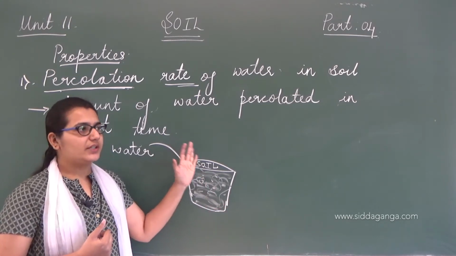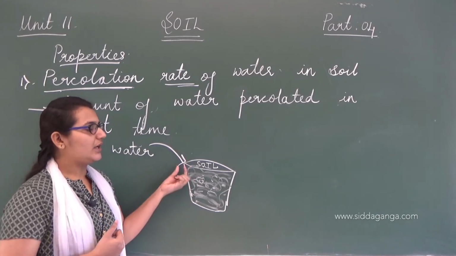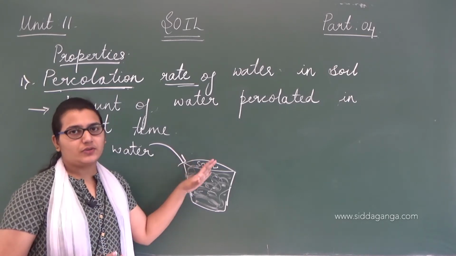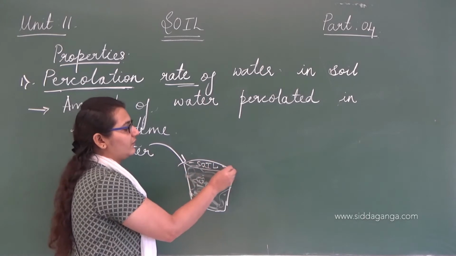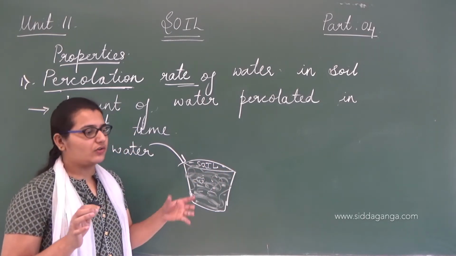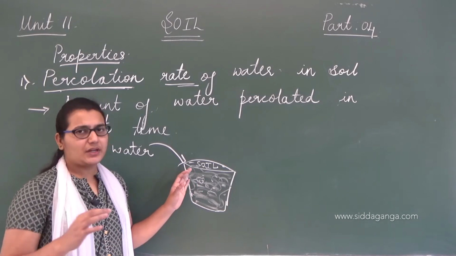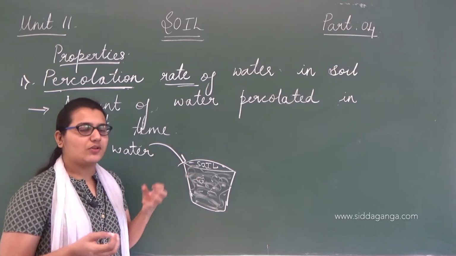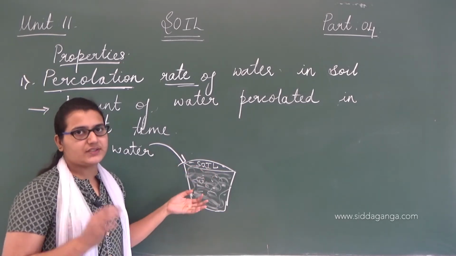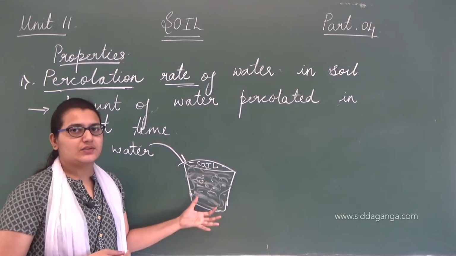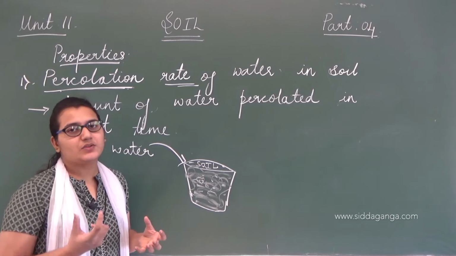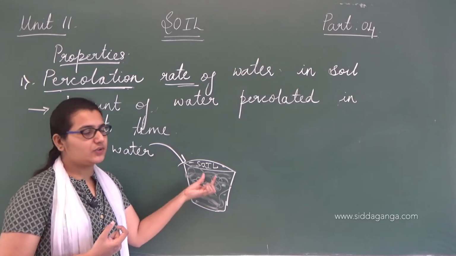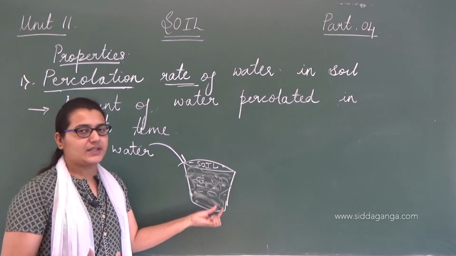So percolation rate of water means, see, at what time. As I mentioned just now, soon after watering we can see water only on the surface. We can clearly see the moist soil or water in the soil. But after some time the water flows down, and the soil absorbs moisture. We cannot directly see the water on the surface as we have seen before. How much time does the soil take to absorb the water, or how much time does the water take to percolate deep inside this soil?